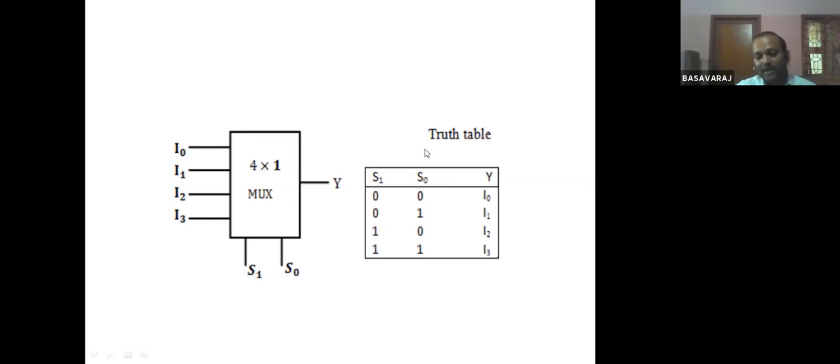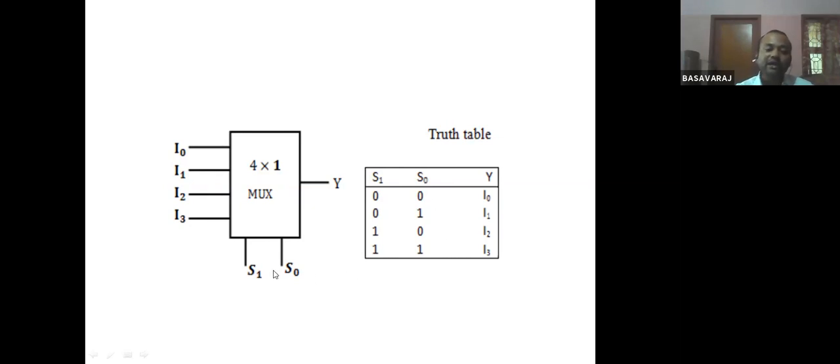Now you see one truth table is given here. When the control signals S1 and S0 are both 0 0, what happens? The output Y will be equal to I0. What I mean to say is that the input line I0 will be selected, and I0 will appear as the output.